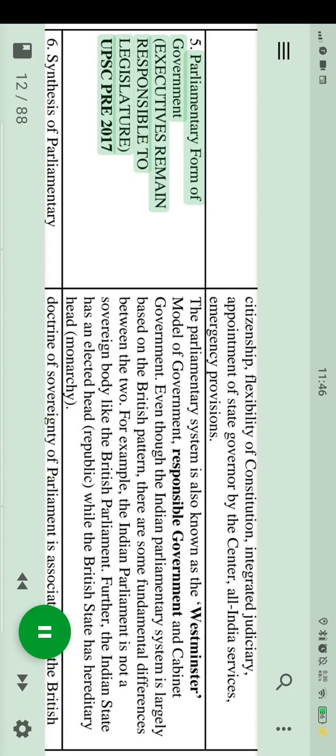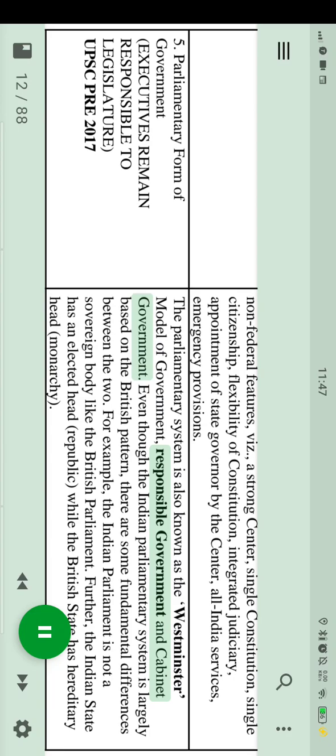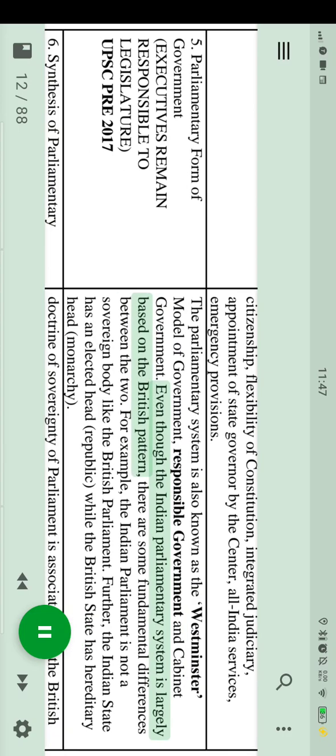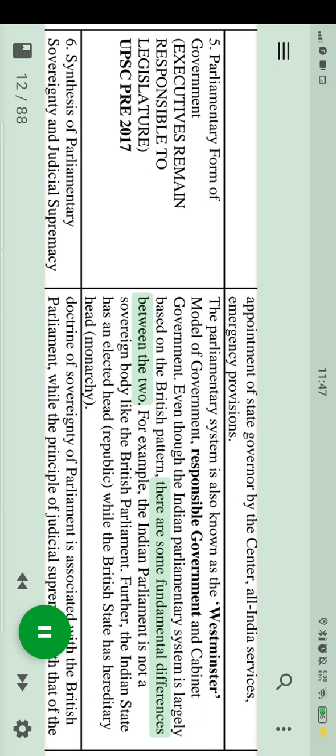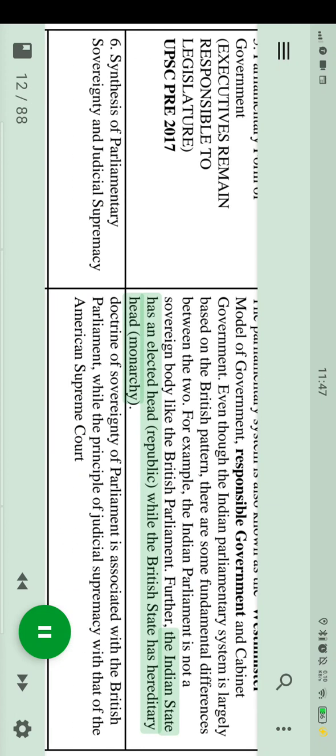5. Parliamentary form of government. Executives remain responsible to the legislature. UPSC pre-2017. The parliamentary system is also known as the Westminster model of government, responsible government and cabinet government. Even though the Indian parliamentary system is largely based on the British pattern, there are some fundamental differences between the two. For example, the Indian Parliament is not a sovereign body like the British Parliament. Further, the Indian state has an elected head, a republic, while the British state has a hereditary head, a monarchy.